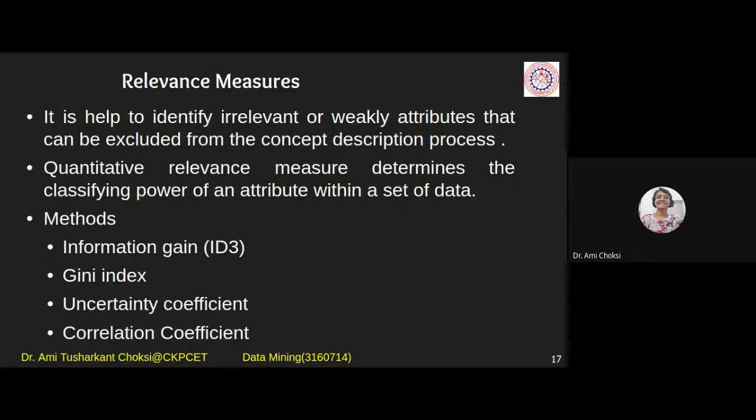It is not part of this just now because you do not know what these measures are or what the equations for them are. For the example, I am just saying that if a person has good marks in the coding competition, I'll consider that for further processing. We'll see the equations for all of this, and we can get an idea of whether we should consider a particular attribute first, second, or third. Rank is also required. So let's see that.